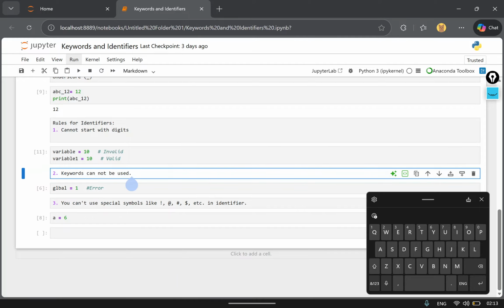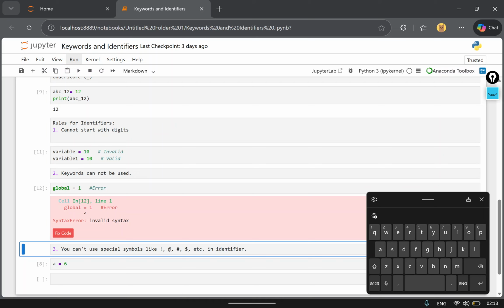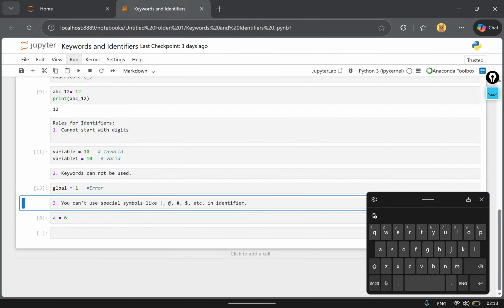The second rule for identifiers is that keywords cannot be used as identifiers. Here, global, we have already seen that global is a keyword. So if I run this, it is showing an error. And what if I change it? I don't know what glbal is. I'm just showing you an example. It is not any kind of keyword, it is just a random word I am using as an identifier for one. And if I run this cell, it will run.